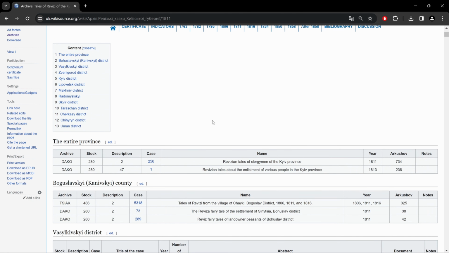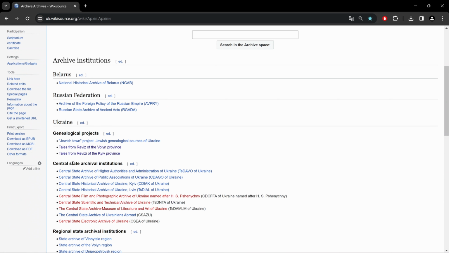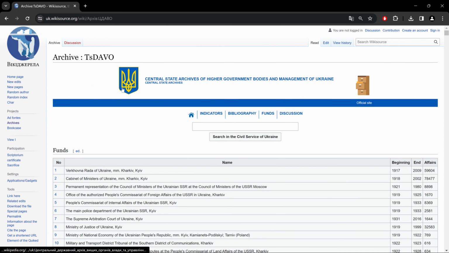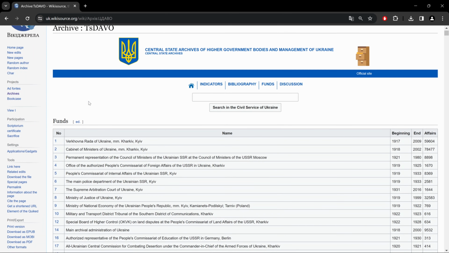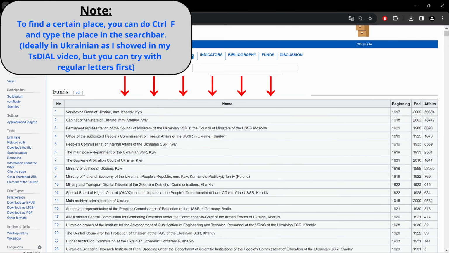Okay, let's go back to our archives. And let's take a look under Central State Archives. Let's look at TS Davo. Now here in each archive, you'll see on the left-hand side the word fonds, which basically is fonds. And underneath that, we have all the font numbers, followed by the font titles, the year range, and the number of cases. Here it translates as affairs, but this should be cases.